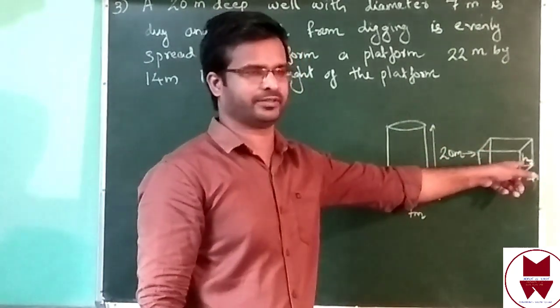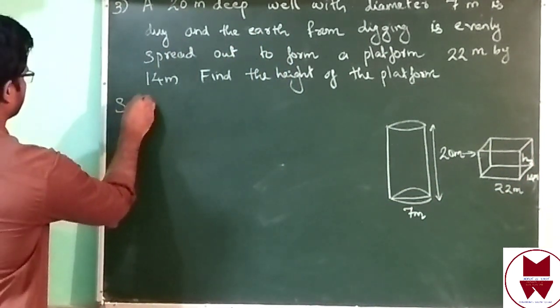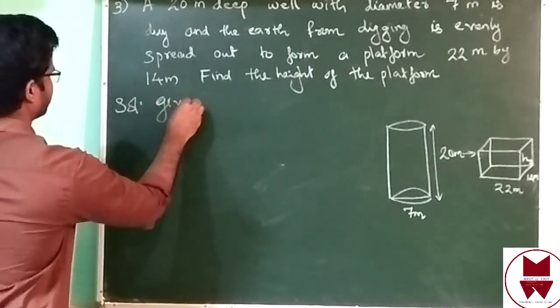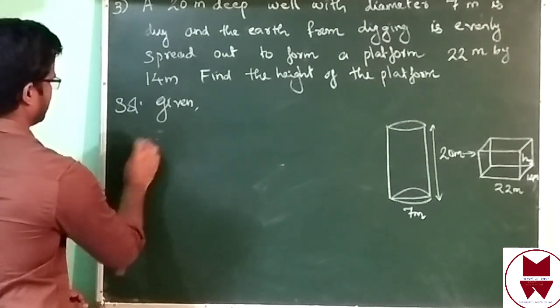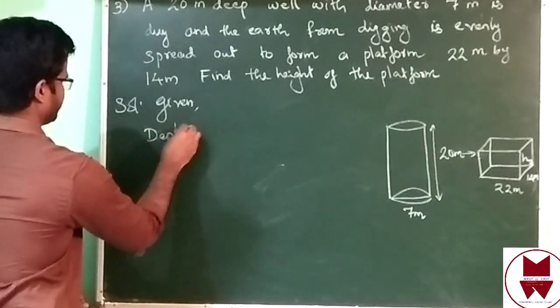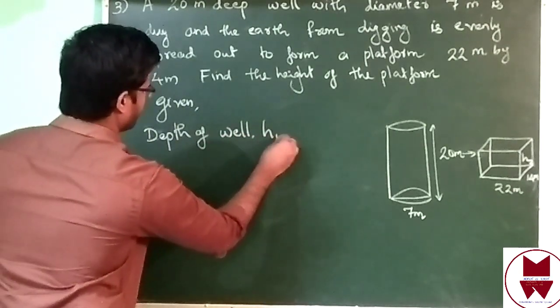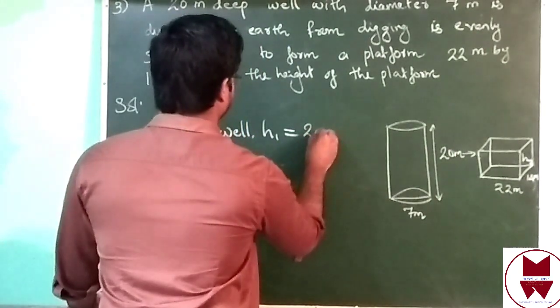That is h1. We can take h2. Then given the depth of well, this h1 equal to depth already given, that is 20 meter.